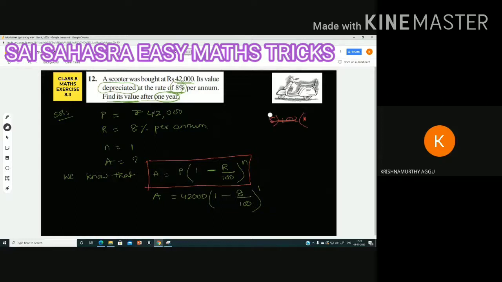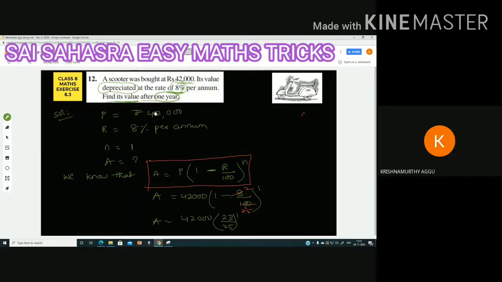Let us do direct cancellation here. 4 2s are 8, 4 2s are 8, this 2, remainder 4, 5 times. 2 by 25 is left. Next step, A is equal to 42,000 into (25 minus 2) by 25, 25 minus 2 is 23, divided by 25 all power 1. Something power 1, we have to write it only once.